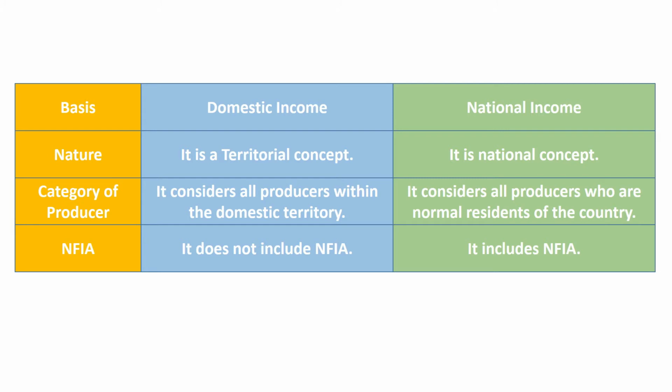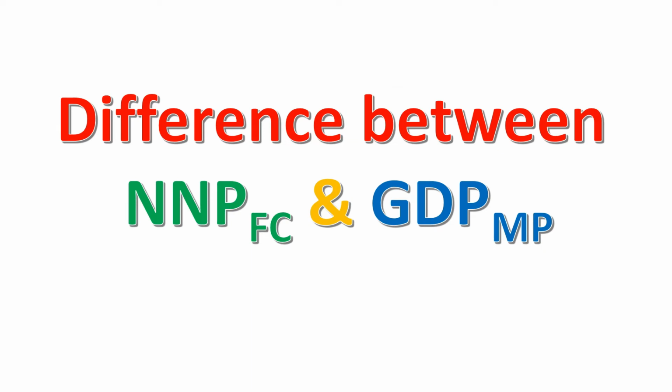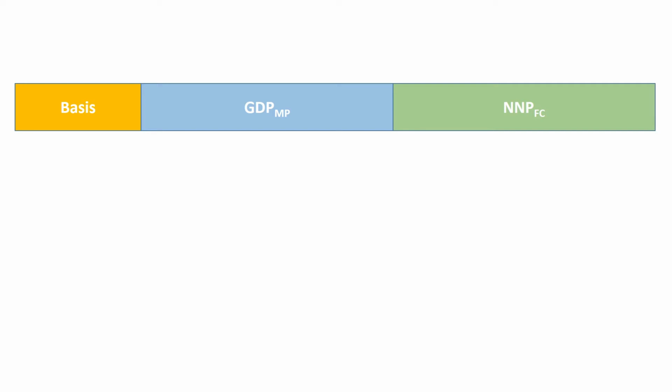Now we will differentiate between GDP at market price and national income, that is NNP at factor cost. First column is basis, second column is gross domestic product at market price, and third column is net national product at factor cost. First basis is nature.